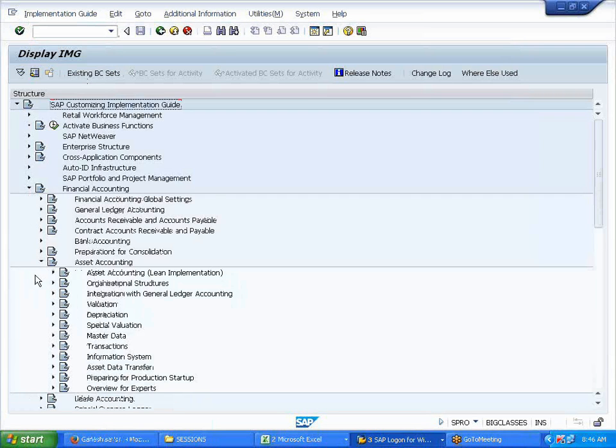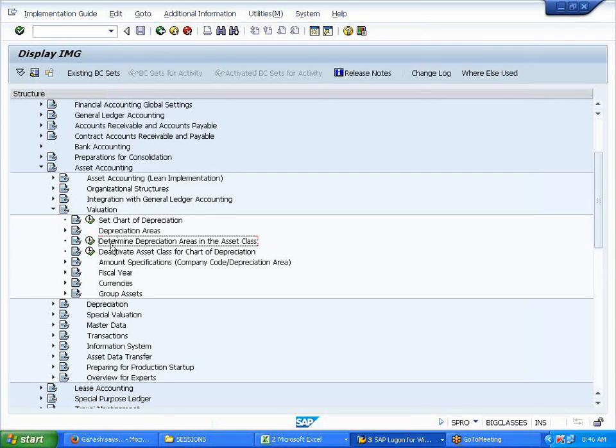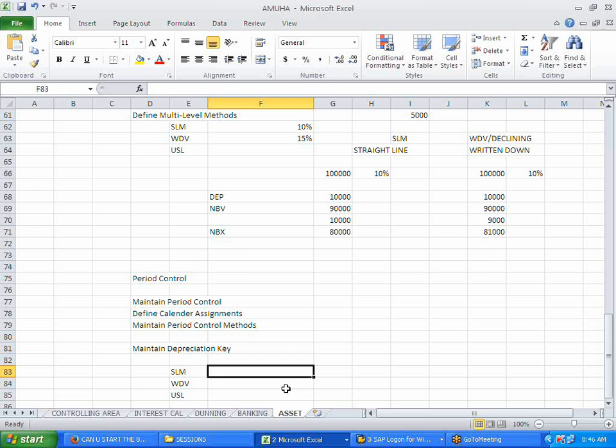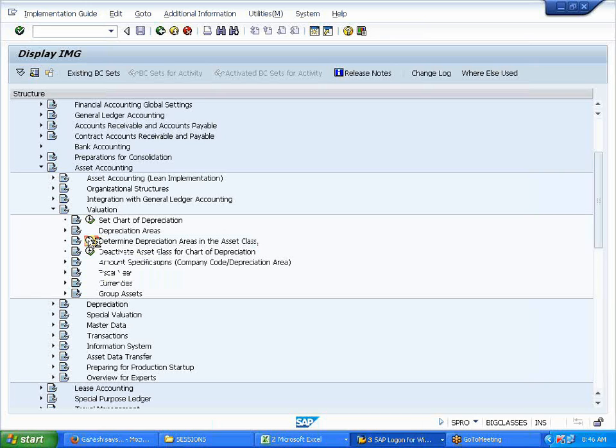Is everyone comfortable with depreciation key? Yes. Okay. Now next one is determine depreciation areas in the asset class. I hope you people remember asset classes. Machinery, plant, equipment. Each asset in your SAP is identified by an asset class. So now you are telling for the asset class what kind of depreciation it should calculate.